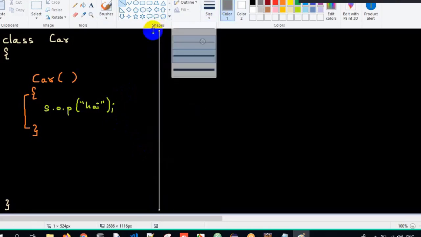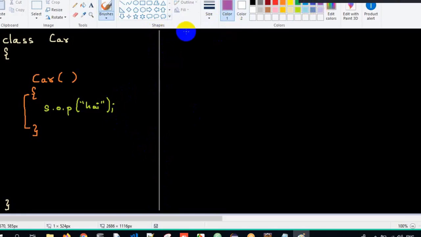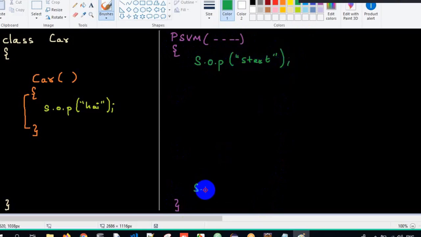Here I'm just reducing the size. I'll have my main method: public static void main, String array of arguments, open curly braces and close curly braces, is the scope of the main method. And for my understanding, again, I write System.out.println "start" at the beginning, and then System.out.println "end" at the last. So I have start and I have end over here, right?